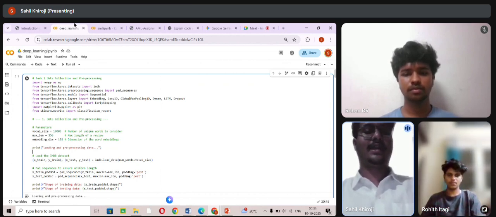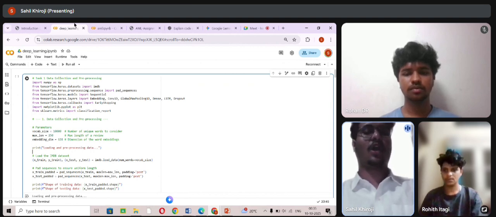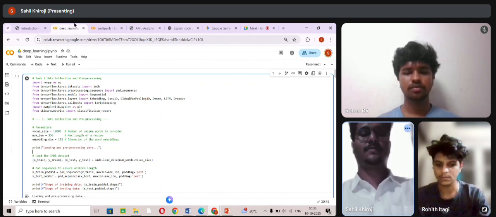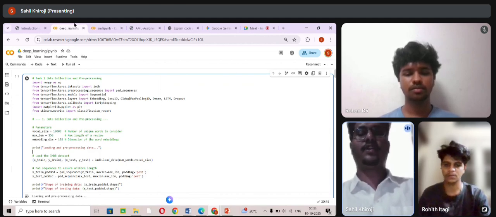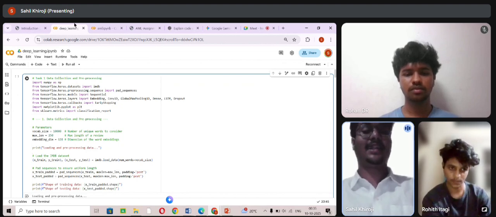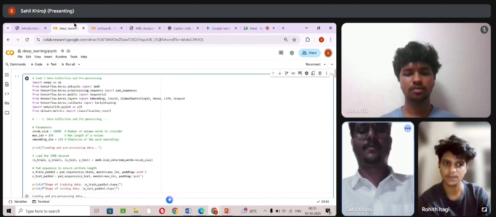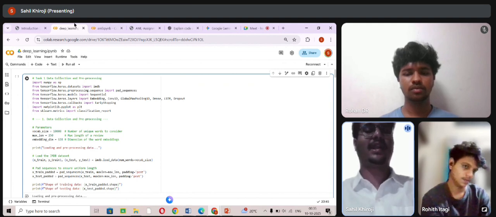Here, in the next line, vocab size is equal to 10,000. We only consider the top 10,000 most frequent words. Max length is equal to 250. Each review will be trimmed or padded to 250 words. And in the next line, embedding dim is equal to 128. Each word will be represented by a 128 dimensional vector.